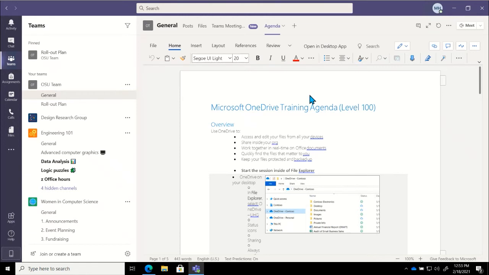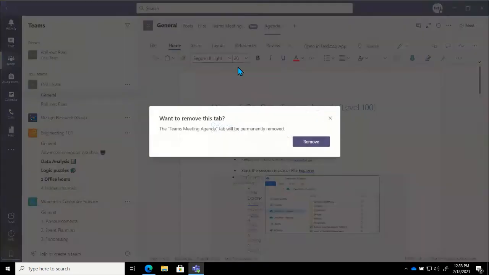If we were done with this tab, if this is a file we were just focusing on for a few weeks, for example, and now we're done with it, we still want it to live in our channel, but we're kind of done working on it for right now. We don't need it to always be at the top. We can quickly remove it as a tab. So I can go in and right click on any of the tabs that I want outside of posts or files, and I can come in and remove this.